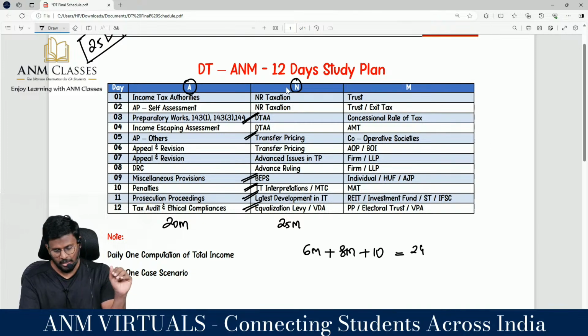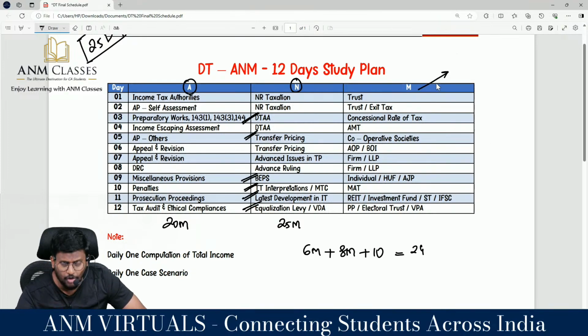I don't know that. Then method of computation at CA Final level, give more importance to the trust because it's a 10 mark area.